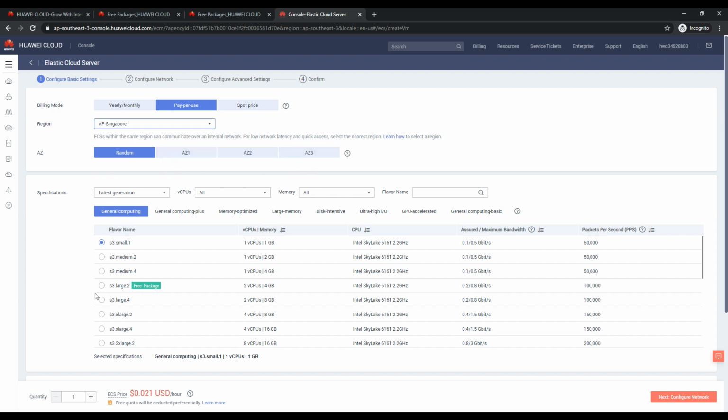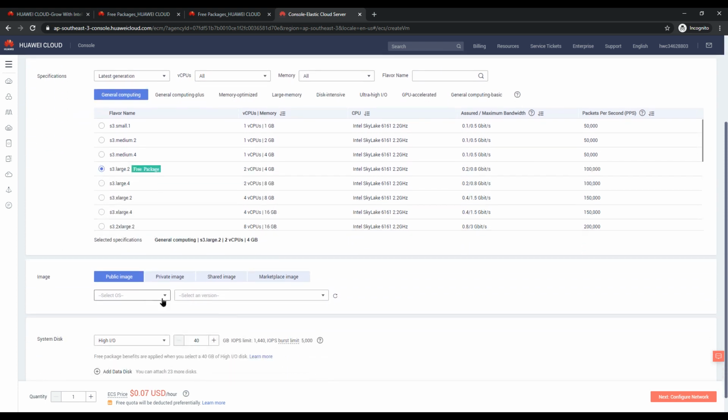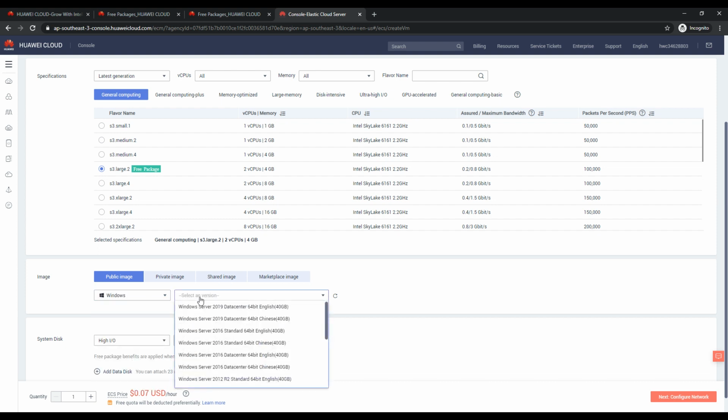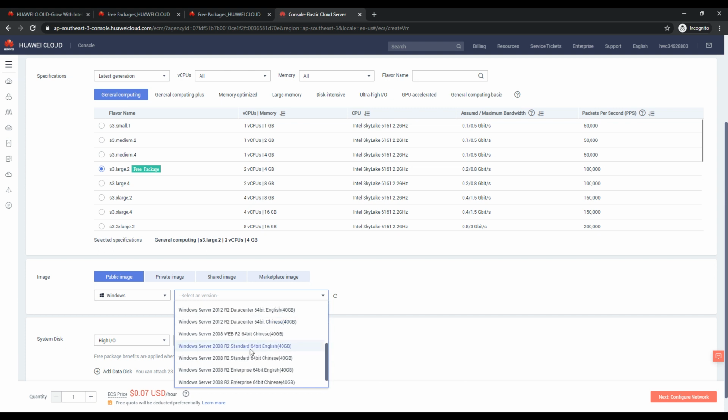I am okay with the random one. I am just selecting this free package and I am going to select the Windows one. It will take some time to create, but let's wait. And here you can see it will come with 40 GB. We will not get the option to decrease it to 30, and keep in mind that 40 GB comes under the limit of that free tier. So we really need to be aware of all those things.